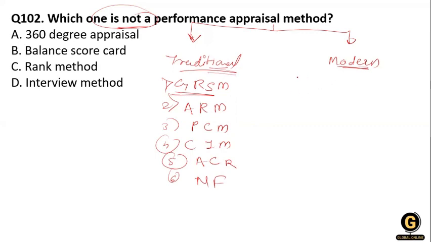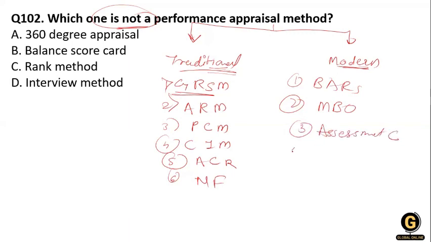And after that, in the modern concept, there is BARS. What is BARS? That is behavioral anchored rating scale. The second one is MBO, management by objective. The third one is the assessment center. The fourth one is the cost accounting method. And the fifth one is the 360-degree appraisal.